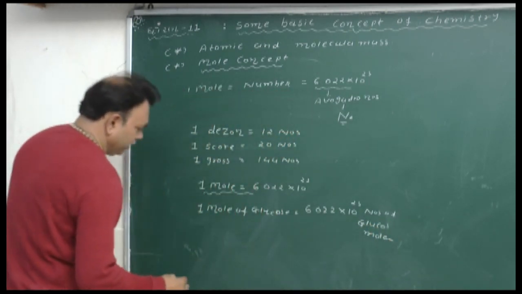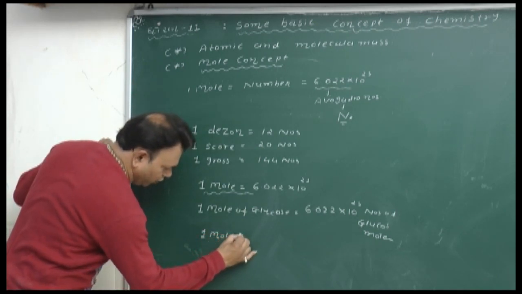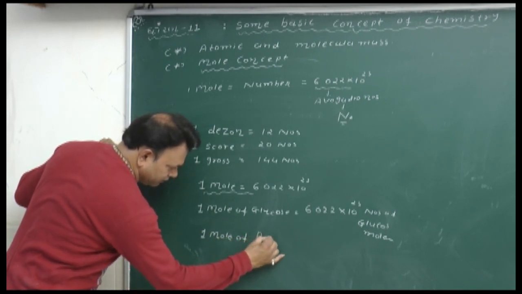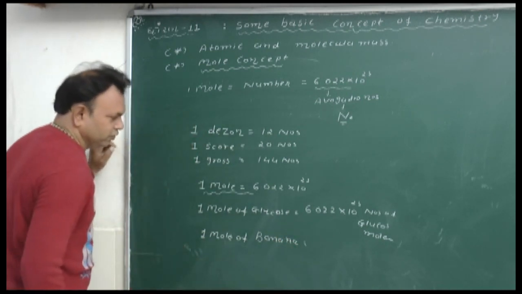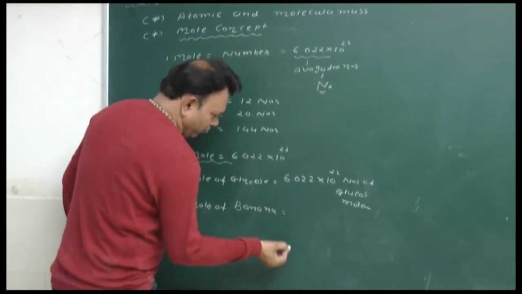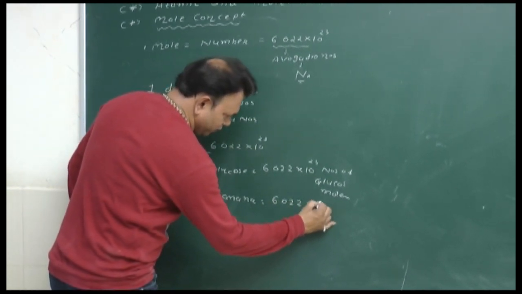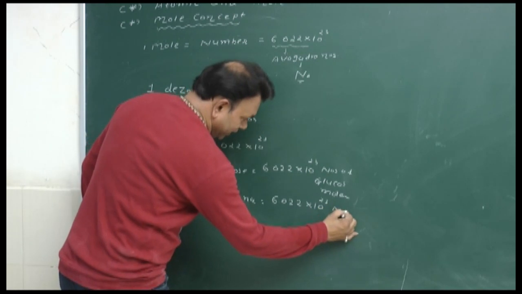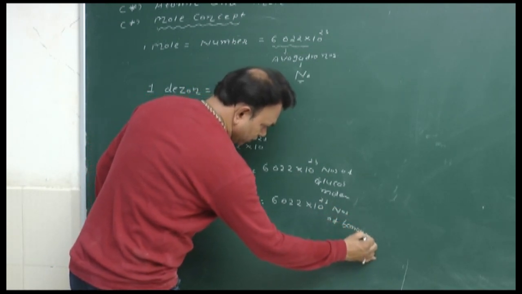Same as if I take here 1 mole of banana. So simple. So here having 1 mole means to say 6.022 into 10 raised to 23 numbers of banana.